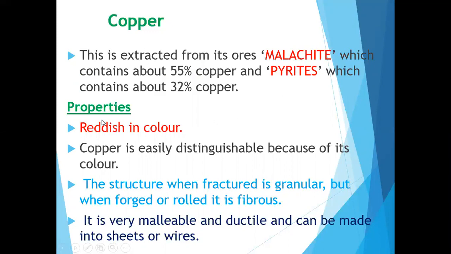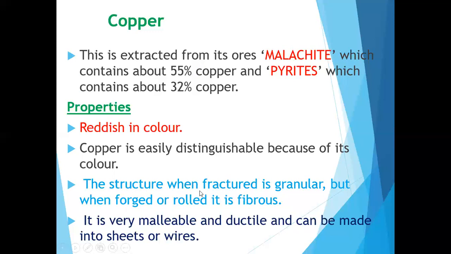So what are the properties of copper? One is its reddish color, so copper is easily distinguishable because of its color.